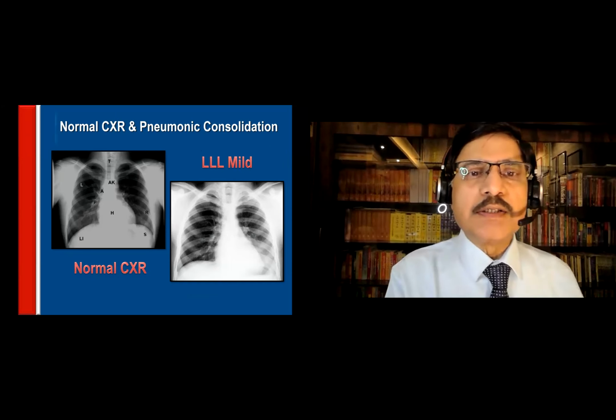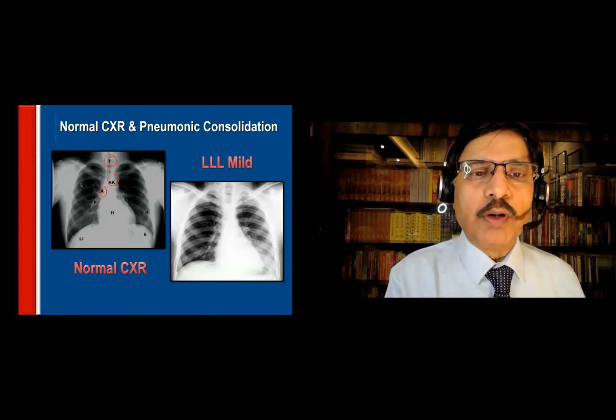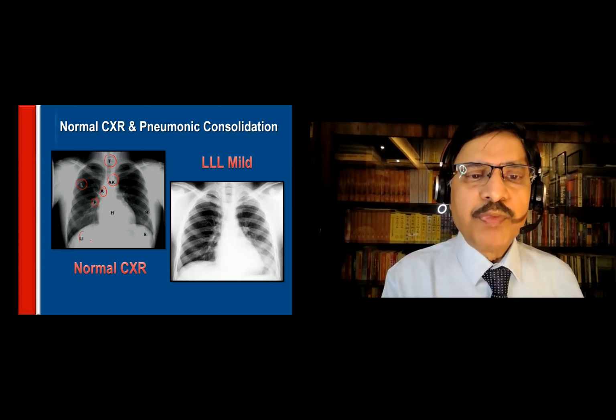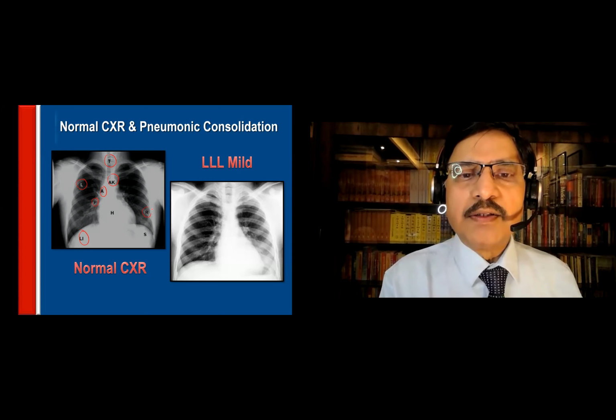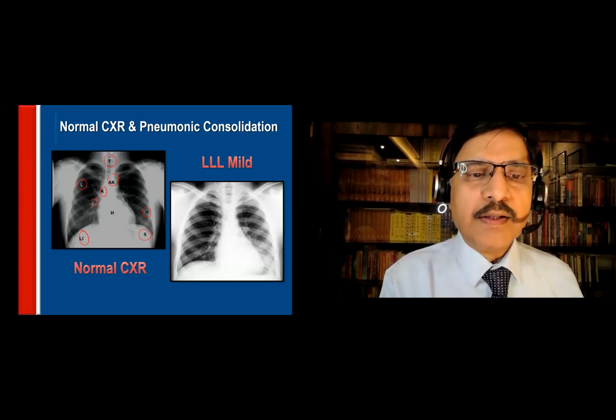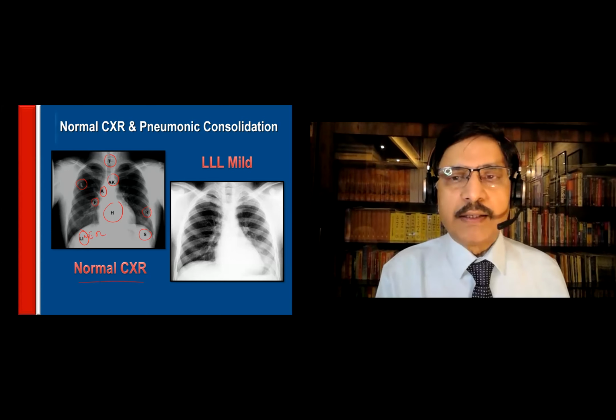So this is the trachea, this is the aortic knuckle, this is the aortic root, this is the pulmonary artery, this is the left lung, this is the right lung, this is the rib there, and then the spleen, and this is the liver, and this is the heart. All of you will be knowing about that. This is the normal CXR.